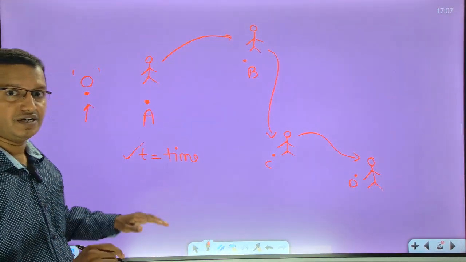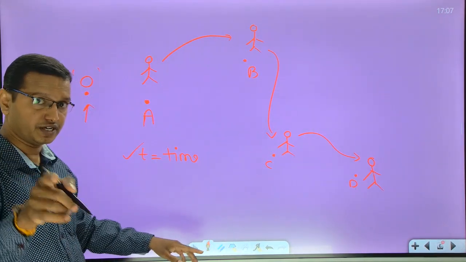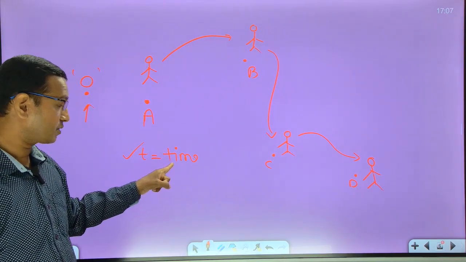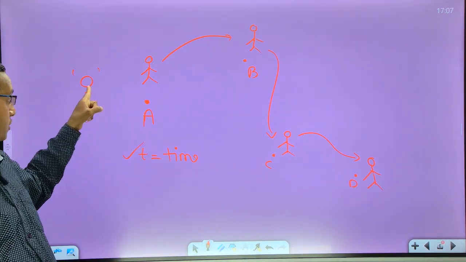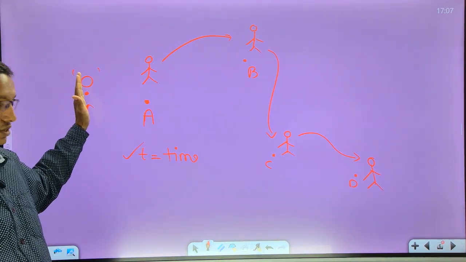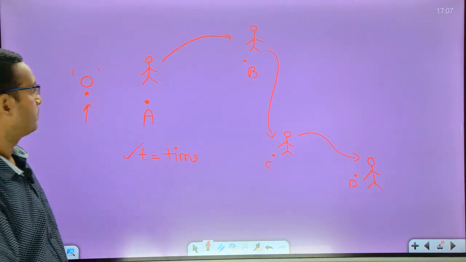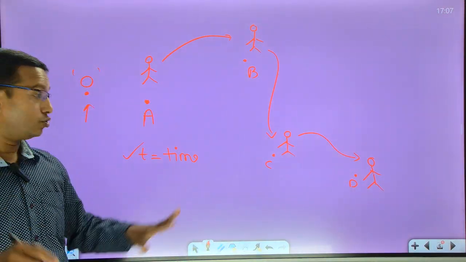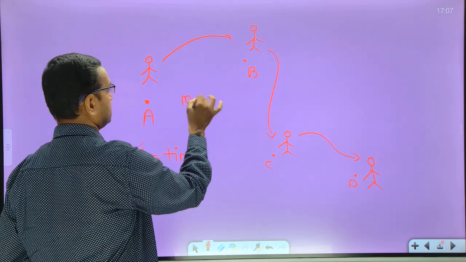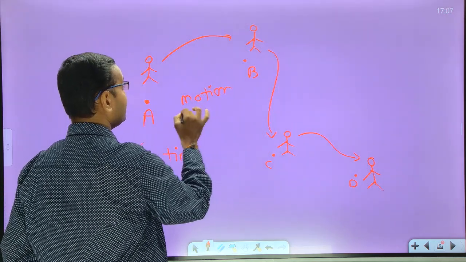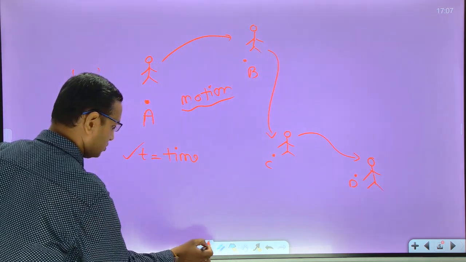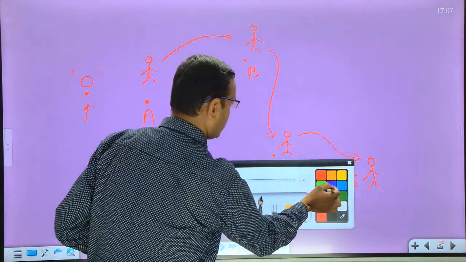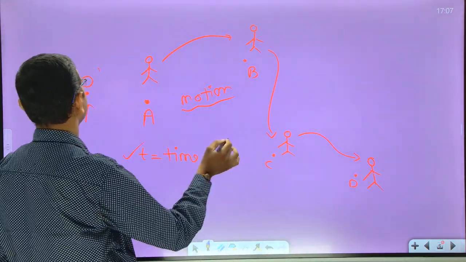So motion is nothing but change in position of the object with respect to time and a chosen reference point. So the reference point is O here. So be careful. Now, this is nothing but the portion where the person is in motion. Now when he is at rest, that is also important. For example, the person is standing still.